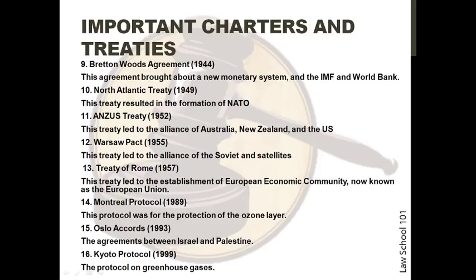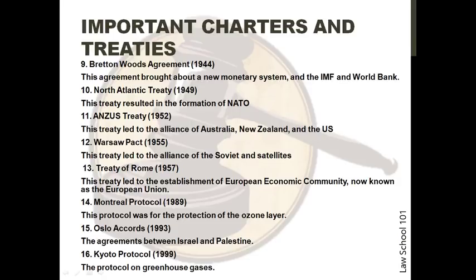The next is the North Atlantic Treaty. It was signed in 1949. This treaty resulted in the formation of NATO. The 11th is the ANZUS Treaty of 1952. This treaty led to the alliance of Australia, New Zealand, and the United States of America. The 12th is the Warsaw Pact of 1955, which led to the alliance of the Soviet and the satellites.